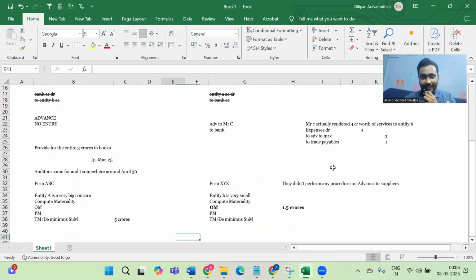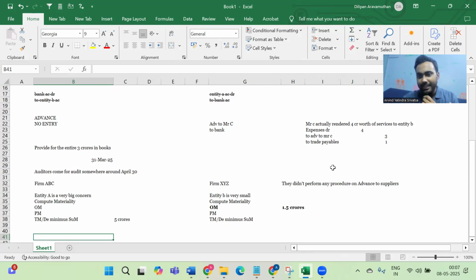Let us say both these entities are listed. Let's say entity A is also listed on a stock exchange, entity B is also listed on a stock exchange. Let's say NFRA picks the audit documentation files of both these entities, maybe 2 years down the line or 3 years down the line. NFRA looks into the audit file of firm ABC. So firm ABC have clearly documented that the amount is below the threshold for testing, and they've also ensured the amount is fully provided for in the books, hence no concerns noted. They've properly substantiated that. While firm XYZ, they have not even performed procedures on an amount which is almost twice their overall materiality. And if this fraud had actually been discovered, it would have had a massive impact.